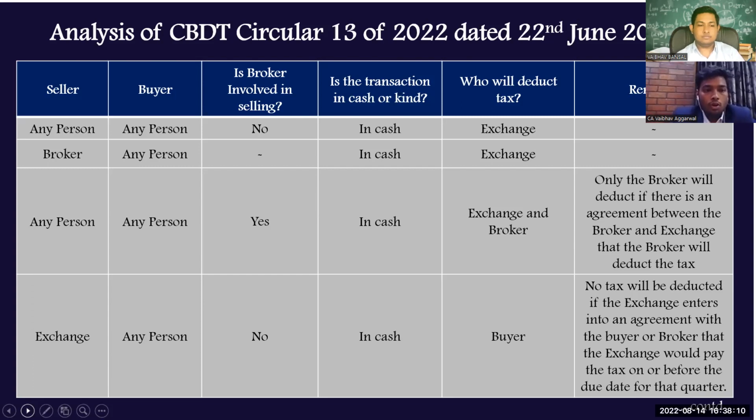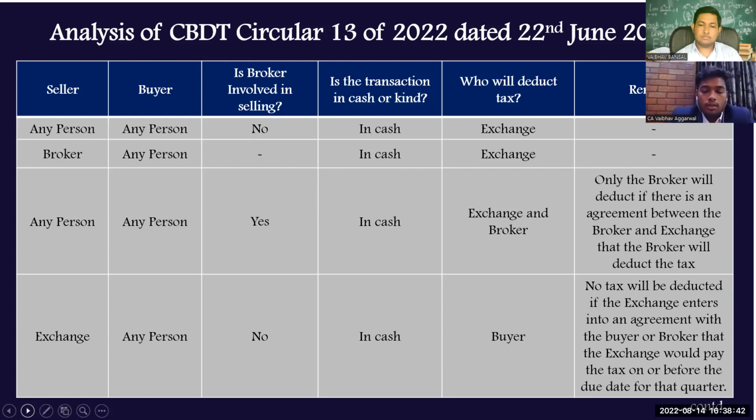In case number four, the exchange will own the VDA. So in this case, the exchange will be the seller to any other person. In this case, the buyer will be the responsible person for deduction of TDS. However, considering the hardship of the buyer, the exchange can enter into an agreement with the buyer where the buyer will be exempt from deduction of TDS, and in this case, the exchange will be liable for deduction of TDS.